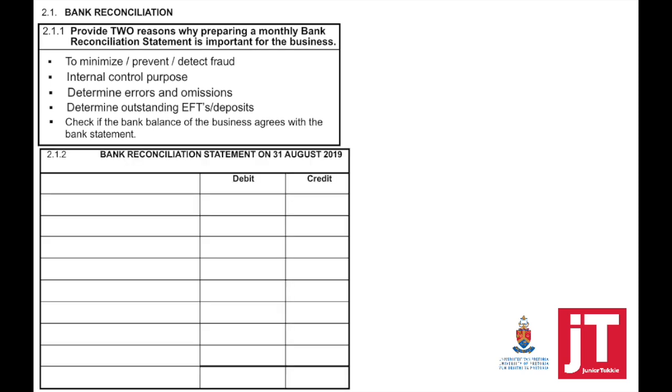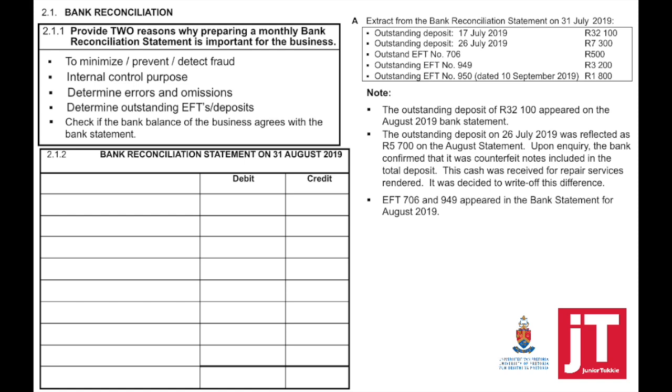There are different ways in which bank reconciliation can be asked, and I'm going to show you that a little bit later. In this question, they've only asked us to complete the bank reconciliation statement on 31 August 2019. Starting with Information A and the additional information.